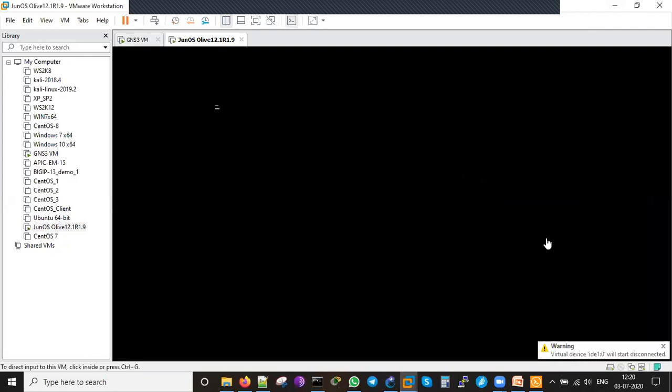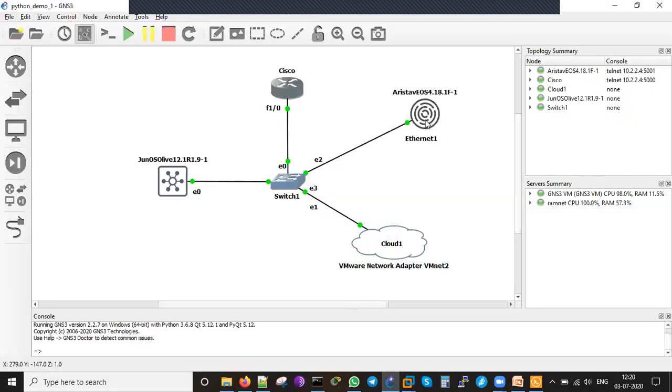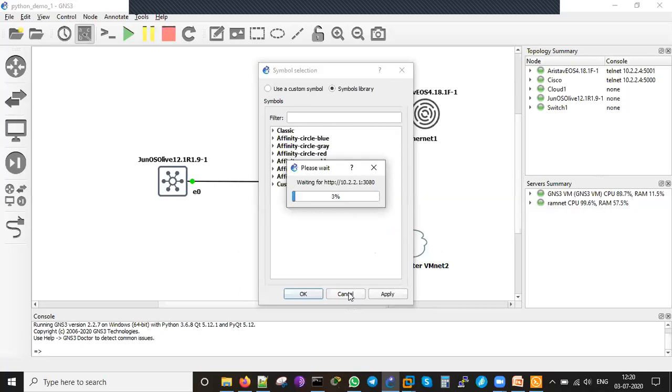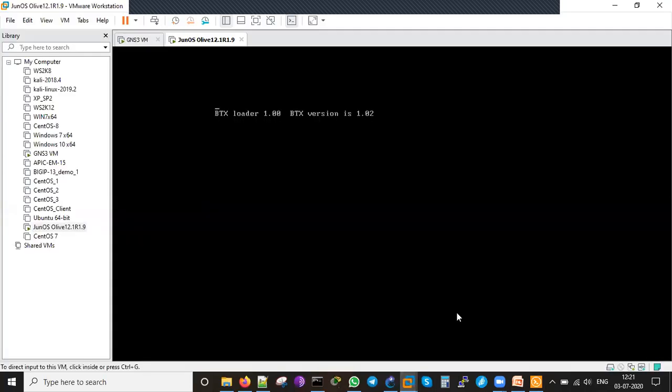I guess you can see the VMware page. See? So now it is getting ready.